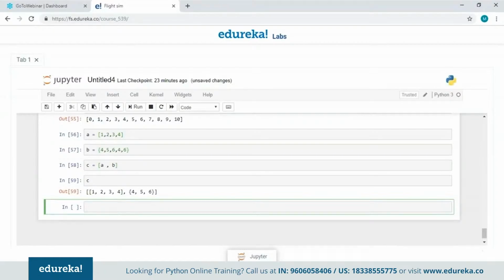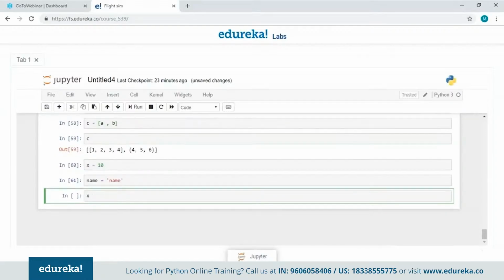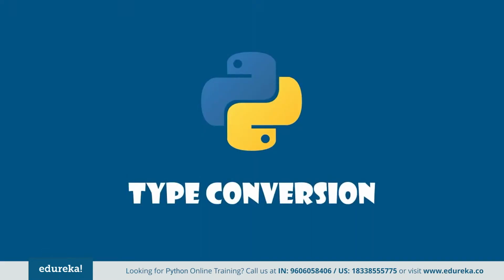There is one more topic that I want to talk about, which is type conversion. Now suppose we have an integer here that has the value 10, and we have a string as well. Now when I try to add these two variables, name and x, it is going to show me a type error which says unsupported operand types. For this error I am going to do a type conversion here.